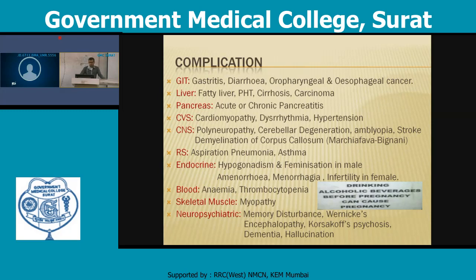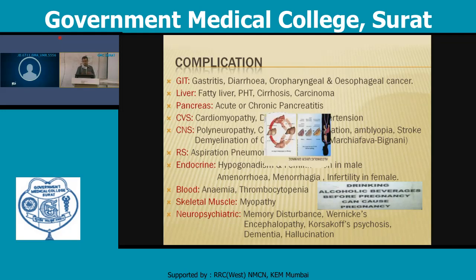Neuropsychiatric effects: there will be memory disturbance, Wernicke's encephalopathy, Korsakoff psychosis, dementia, as well as hallucination. In the case of Wernicke's encephalopathy, there is global confusion. The person has ophthalmoplegia as well as incoordination of movement. So this effect is known as Wernicke's encephalopathy. If the person has not recovered from this stage, it will further pass into the next stage, known as Korsakoff psychosis.